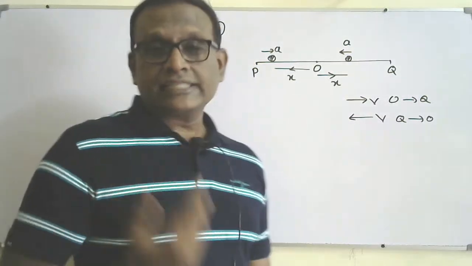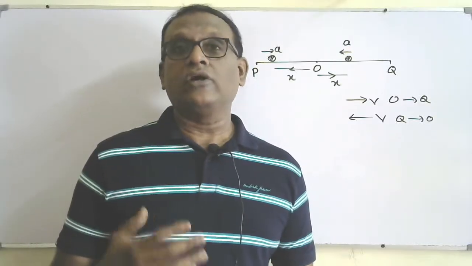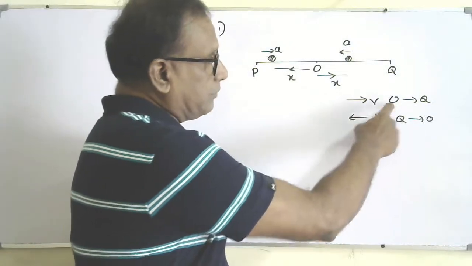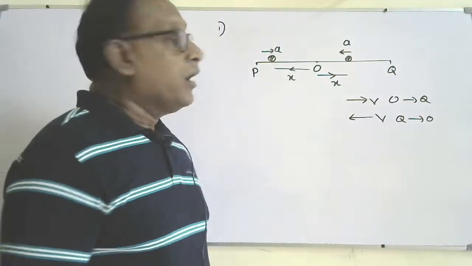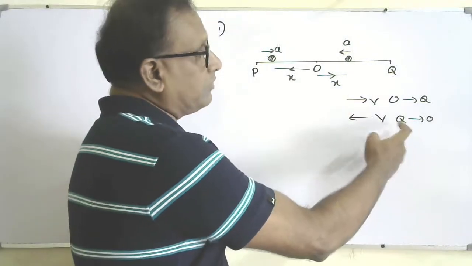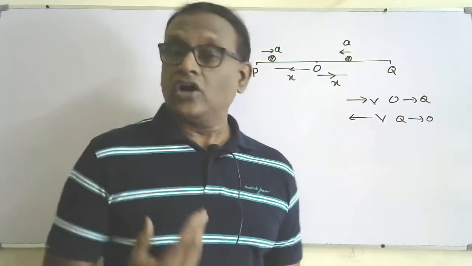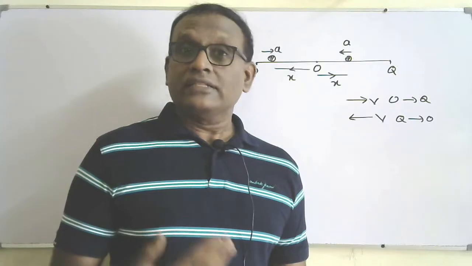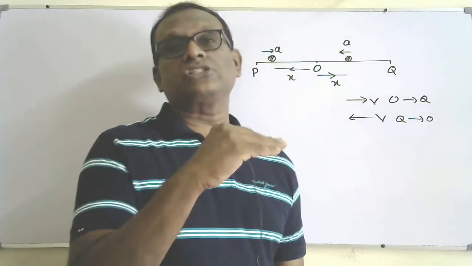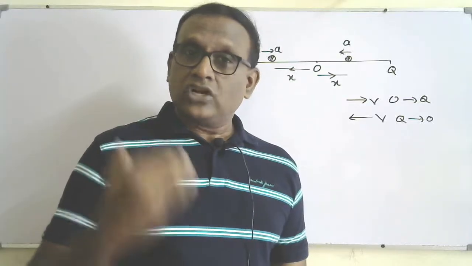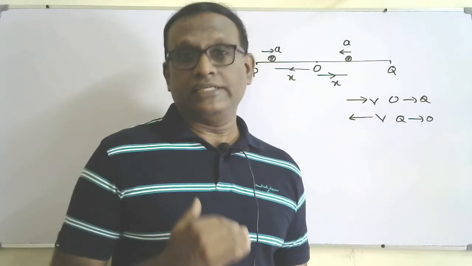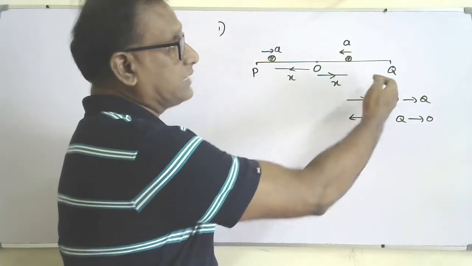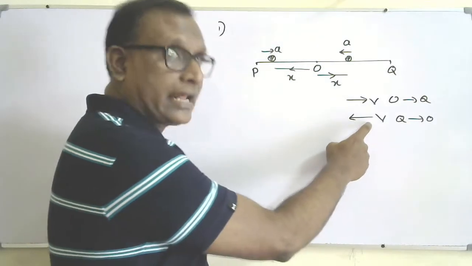Velocity, what happens? The direction of velocity will continuously change depending on the direction of motion. For example, when the oscillator moves from O to Q, the velocity will be towards the right, towards Q. But when it is moving from Q to O, the velocity will be towards O. So the direction of velocity will continuously change, right? We learned that in Unit 1: whenever the direction of velocity and acceleration are parallel to each other, the object will accelerate. So when it moves from Q to O, the object will accelerate because the direction of velocity and the direction of acceleration are parallel to each other.